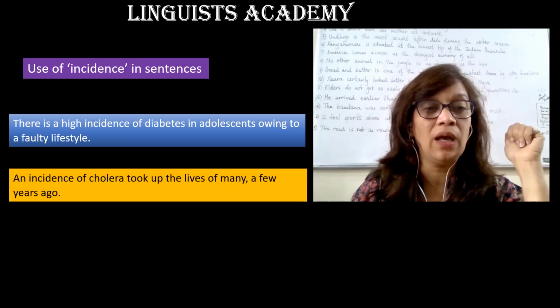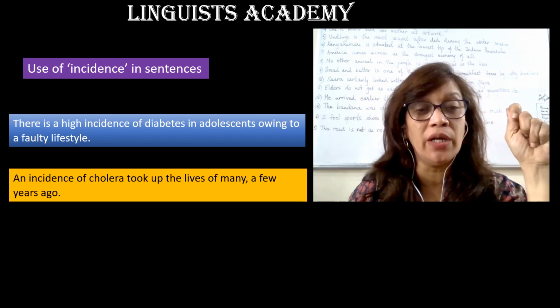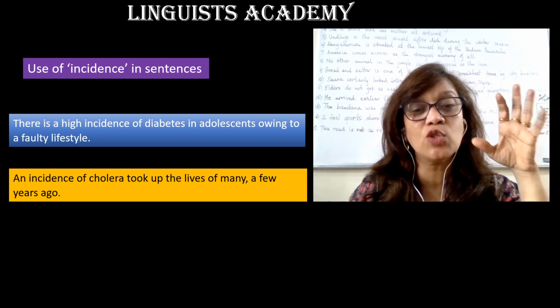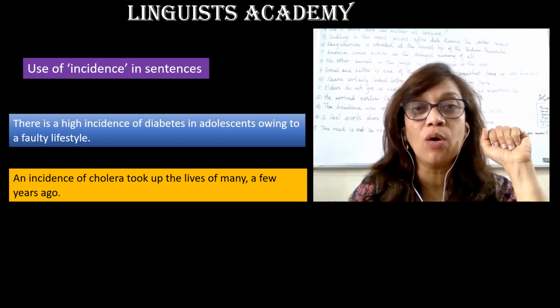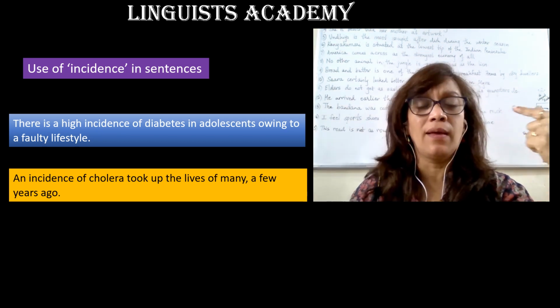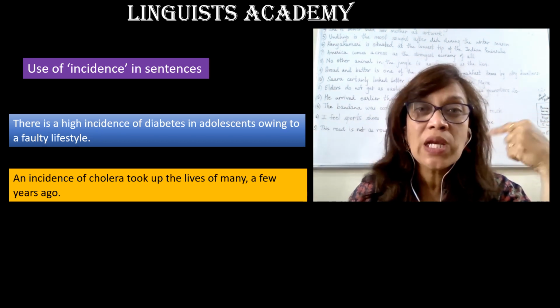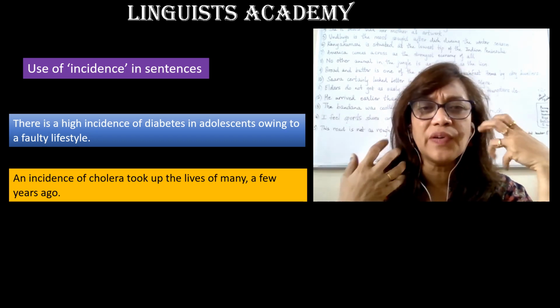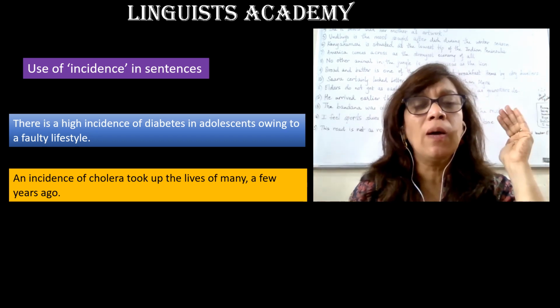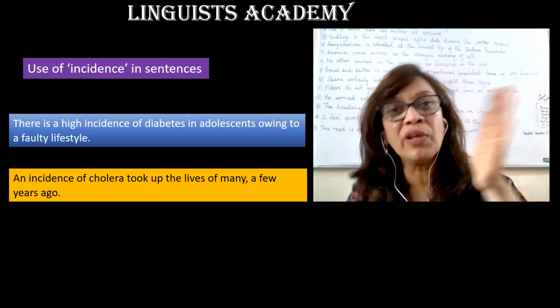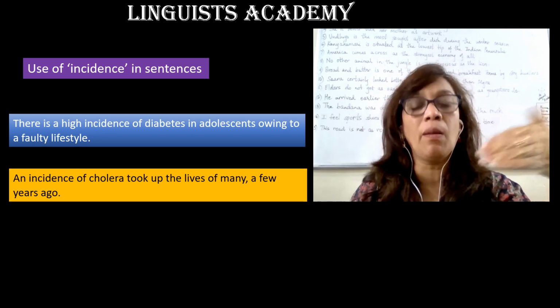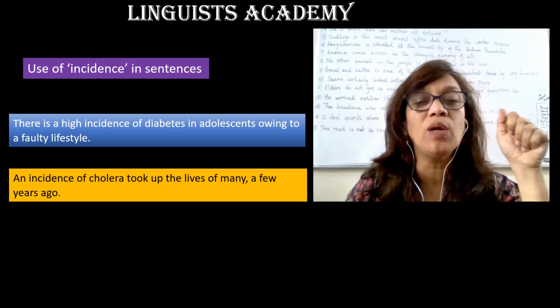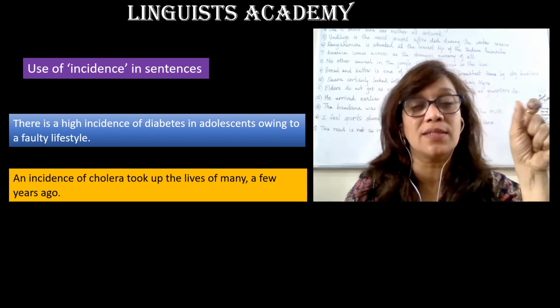See the second one. An incidence of cholera took up the lives of many a few years ago because it was a frequent happening. Whatever the disease that came about, whatever the illness that came about, the impact was frequent. It came up frequently and therefore it was called an incidence.